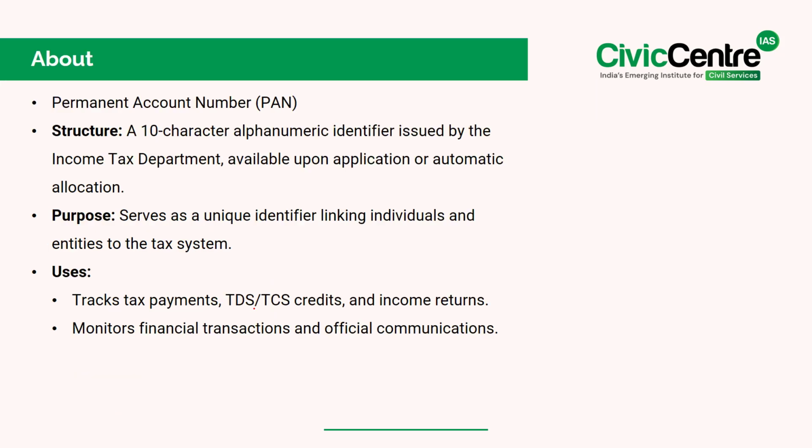See, a PAN, which stands for permanent account number, is a 10-character alphanumeric identifier issued by the Income Tax Department, available upon application or automatic allocation. Significantly, it serves as a unique identifier linking individuals and entities to the tax system. Now, what are the uses of it? See, it tracks the tax payments, TDS or the TCS credits, and the income returns, and also it monitors the financial transactions and official communications.